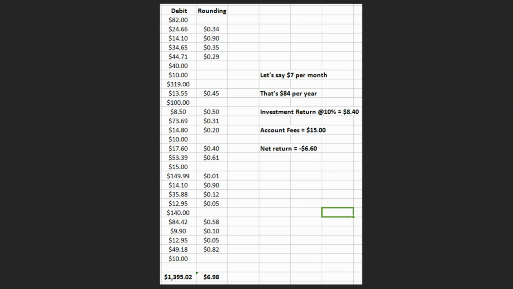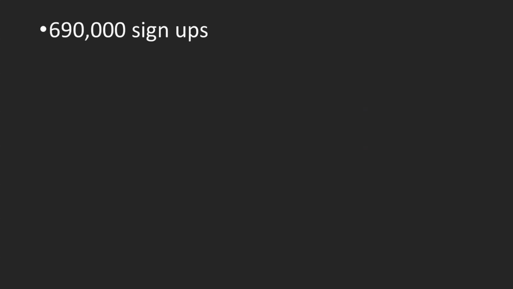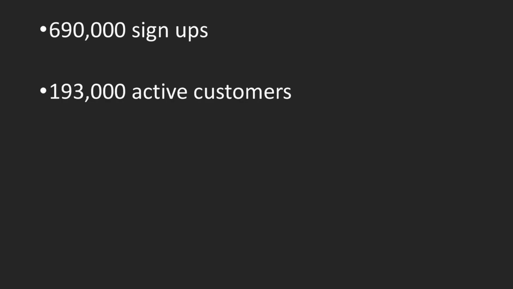You need to be actually adding other money into this account as well. So I suspect what they're doing here is they've got this little gimmick that's going to attract you to their investment platform, and then they're hoping that you will then start adding other amounts of money into your account. So what have they got there? Well, they've got 690,000 people signed up, which sounds pretty awesome. A lot of people interested, but they only have actually 193,000 active customers. So there's 500,000 people have signed up to the app but are not actually using it.